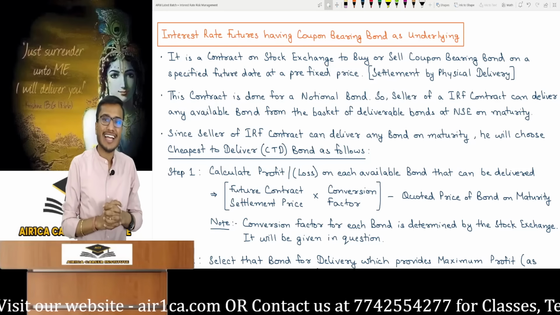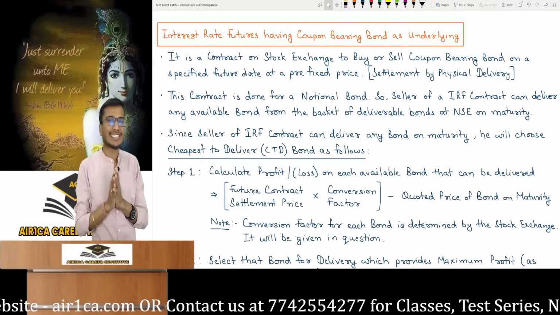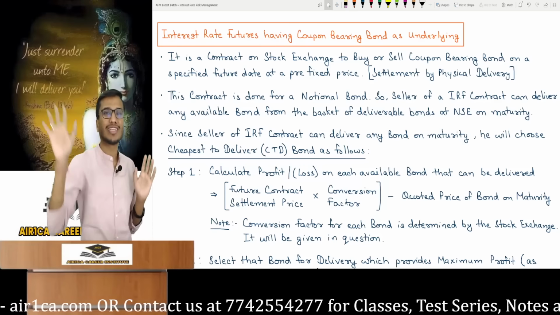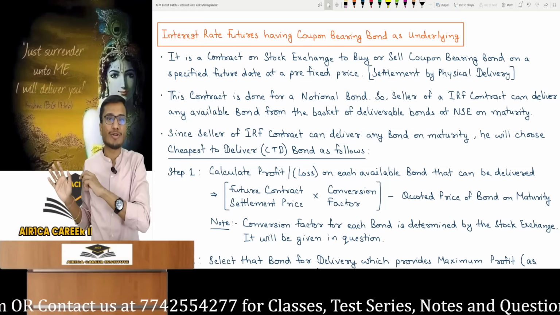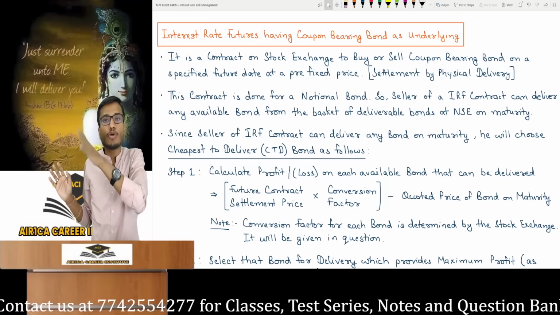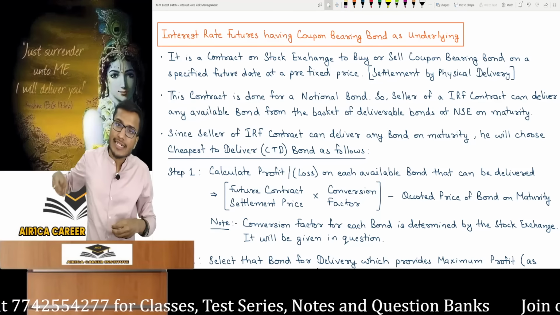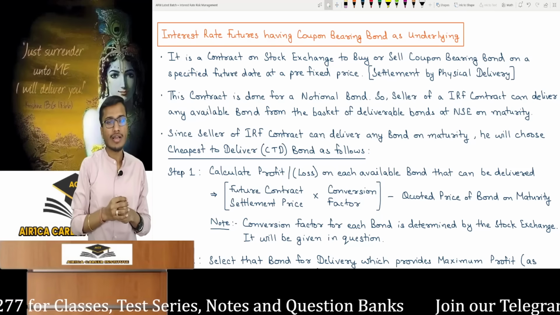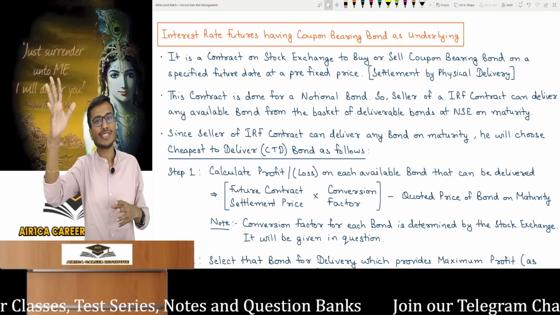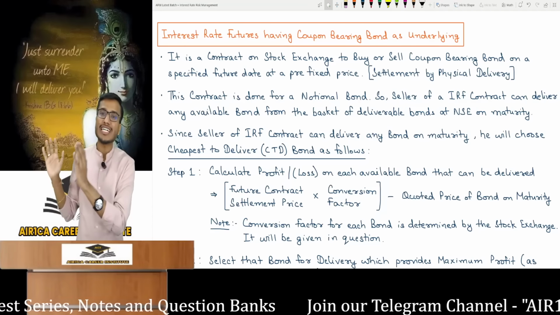So when maturity day comes, on that day I can pick up any bond from all the bonds that are currently listed on the NSE, and it's crucial to understand that it's not necessary that an exact 7% coupon bond will be available on the NSE at maturity. It's possible that a 7% coupon bond might not even be available, only a 6% listed on NSE. So I can pick up a 6% coupon bond and give it to the buyer who has a contract to buy. It means I can pick up and give any bond.